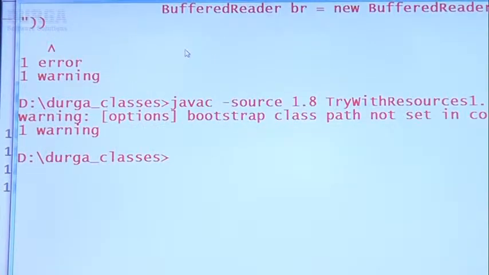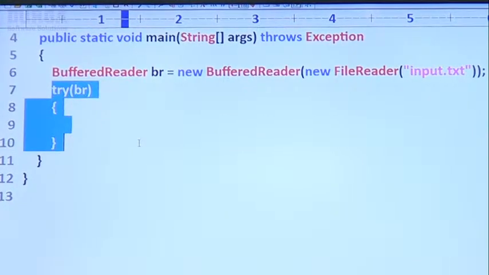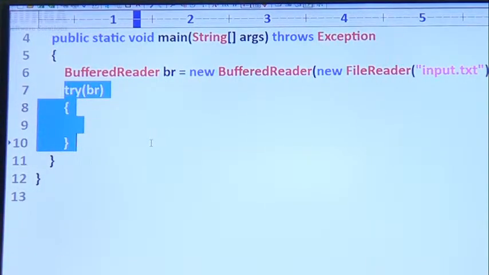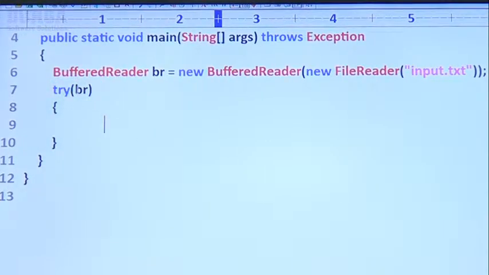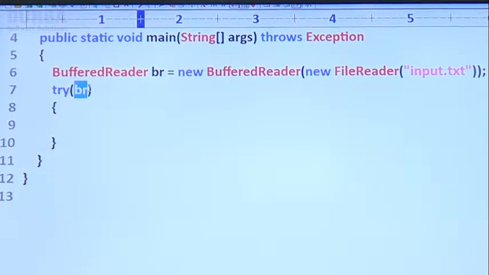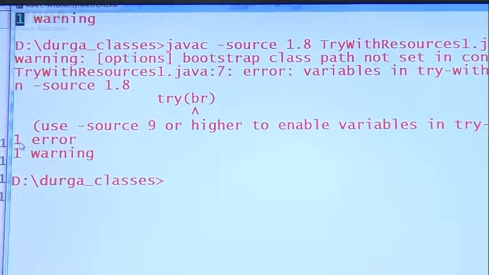Sir, let me compile in 1.8 version. Is it valid in 1.8? Yes, please respond. Is it valid in 1.8? Valid or invalid? Invalid, because in the 1.8 version you can't use it. Let me compile according to 1.8. Compile. We are going to get one error.